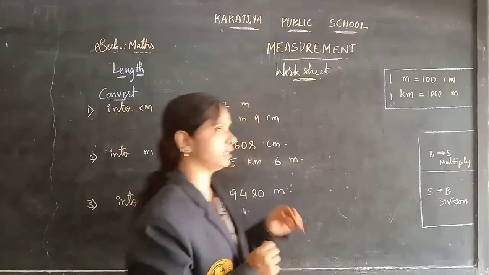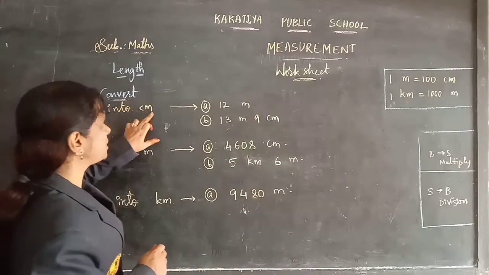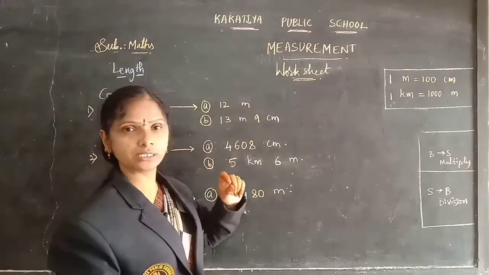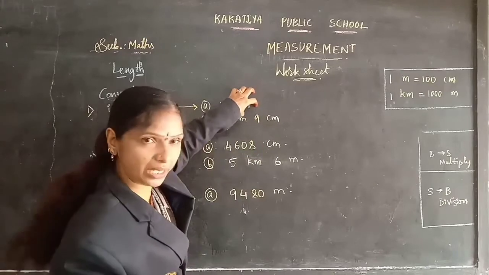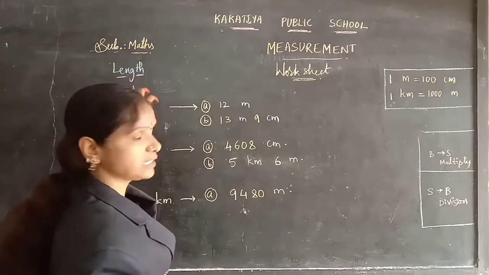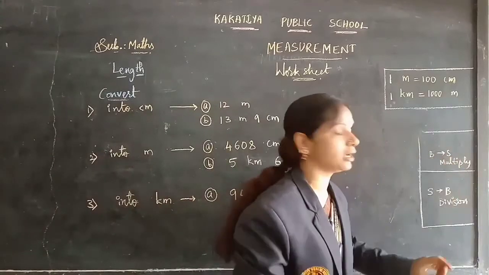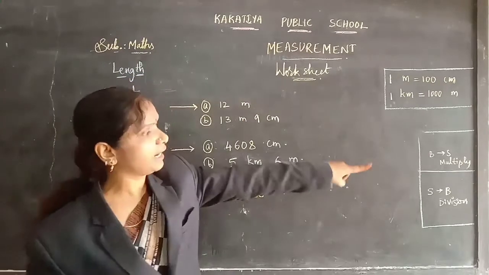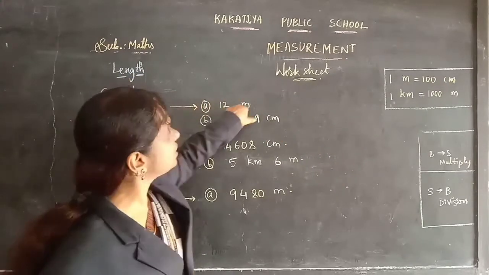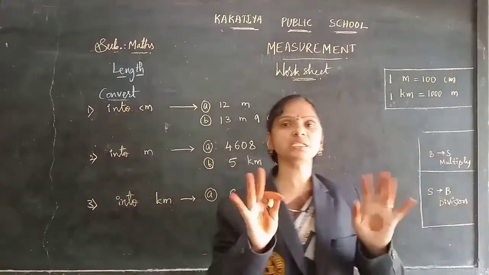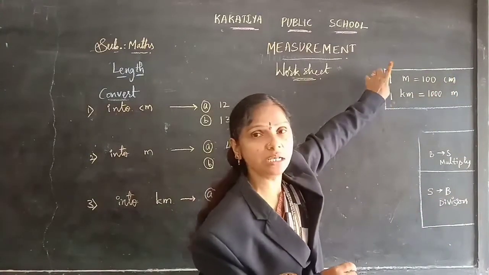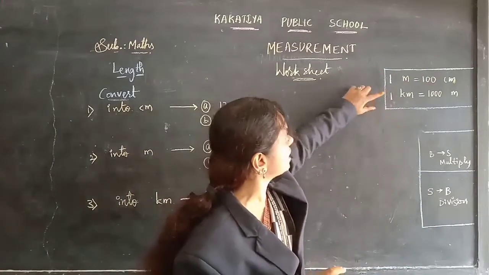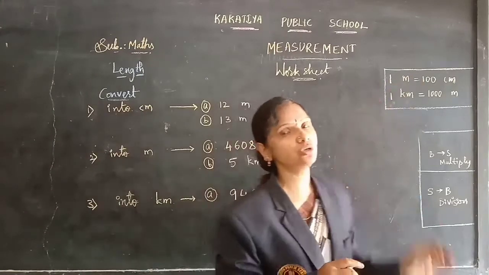Now the worksheet on that. Here, convert into centimeters. The given question is in 12 meters, which is bigger, and you are converting into the smaller, which is centimeters. So bigger to smaller, you need to multiply the meters number by 100. When they give meters and centimeters, use this formula: 1 meter is equal to 100 centimeters. If they give kilometers and meters, take this formula: 1 kilometer is equal to 1000 meters.